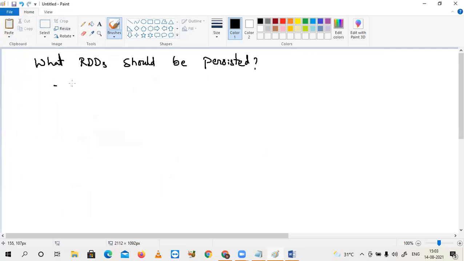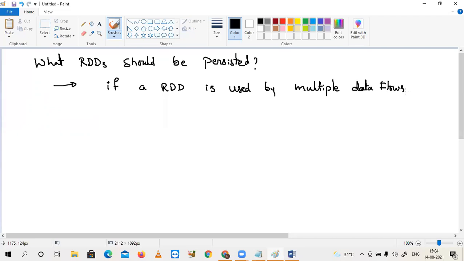The answer is: if an RDD is used by multiple data flows, that should be persisted. Okay.